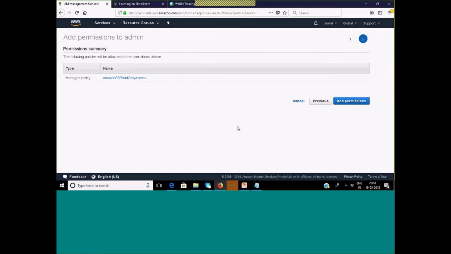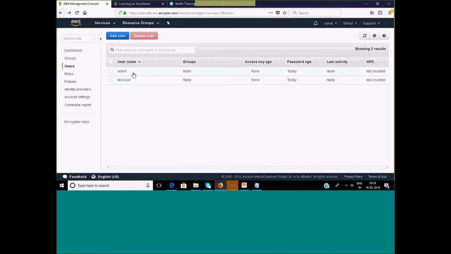These are predefined policies by Amazon and we are just using that policy. Customer managed is one which is being created by the customer, by the user. I have created one policy, so it is managed by me, it is defined by me. Okay. Now add permission. So this policy has been added to the admin user.